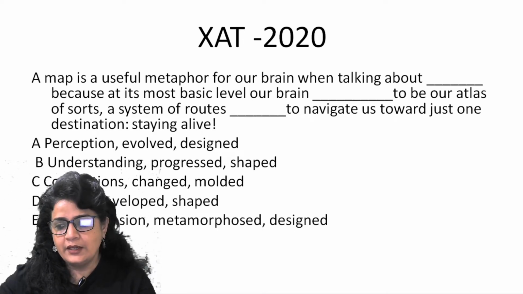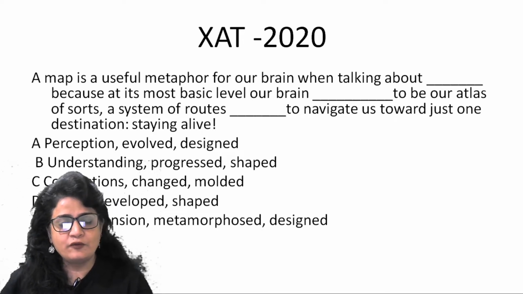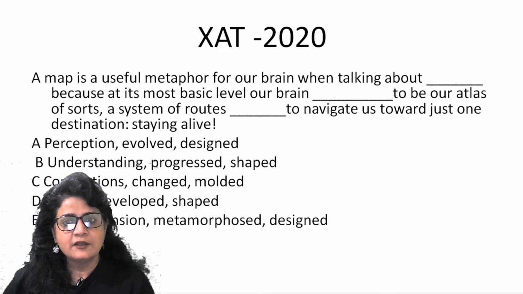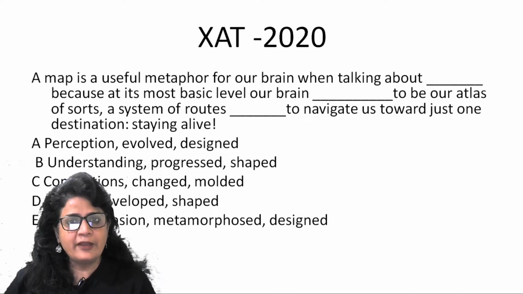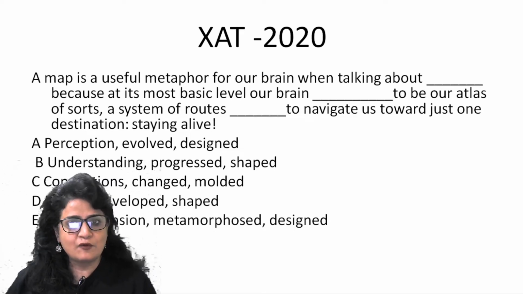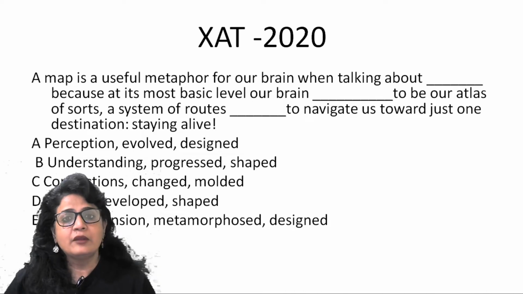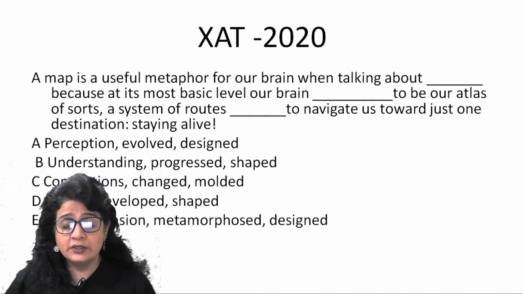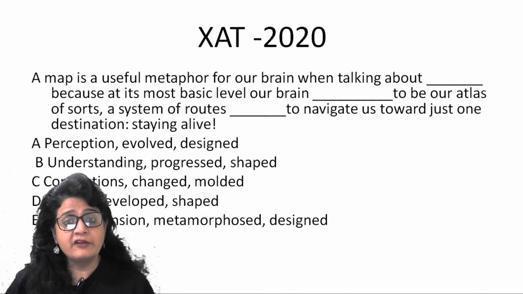Now, as I told you, XAT is known for very tough questions. XAT started giving you 3 blanks and 4 blanks in FIB questions, right? So there are 3 blanks and there are 5 options. 3 blanks means 3 words, 4 blanks means 4 words. So you have to understand the sentence, the paragraph, very clearly.